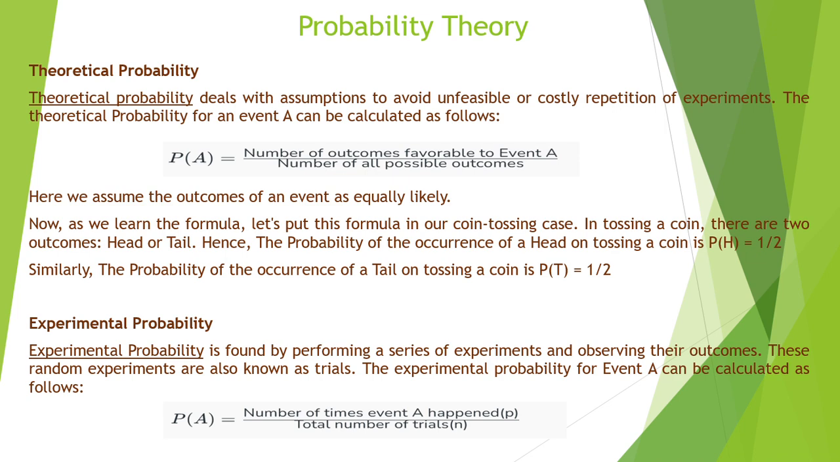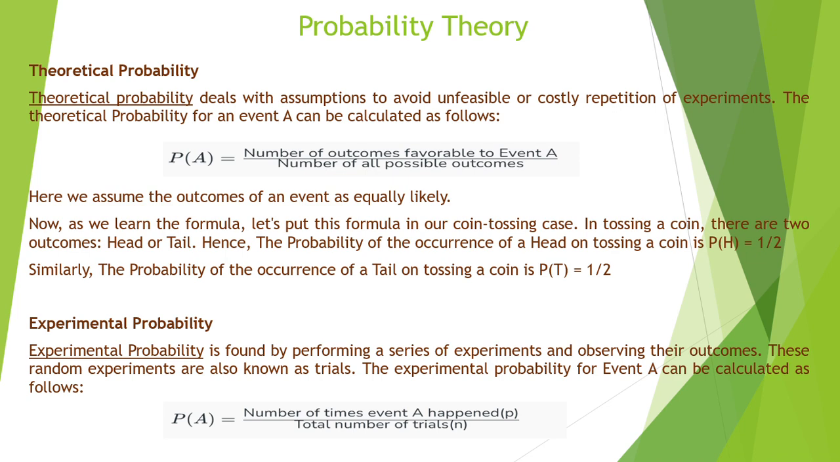So theoretical probability deals with assumptions to avoid unfeasible or costly repetition of experiments, right? We do not have to repeat the same experiment again and again and can avoid the cost with this definition. So the theoretical probability of an event A can be calculated as P(A) is equal to the number of outcomes favorable to event A divided by the number of all possible outcomes. Here we assume the outcomes of an event are equally likely, so each outcome has an equal chance to occur.